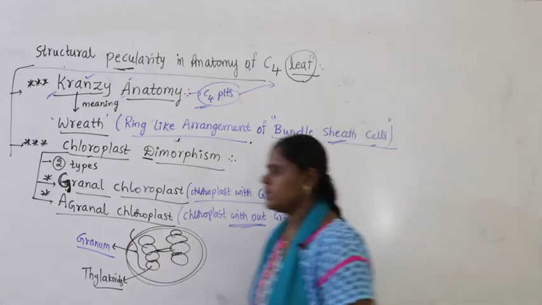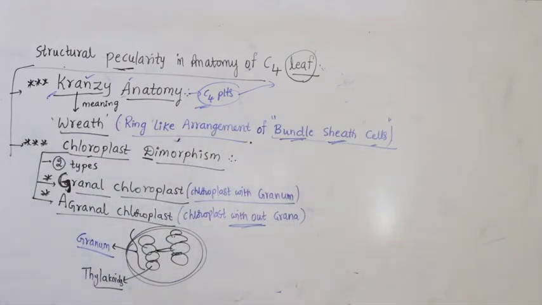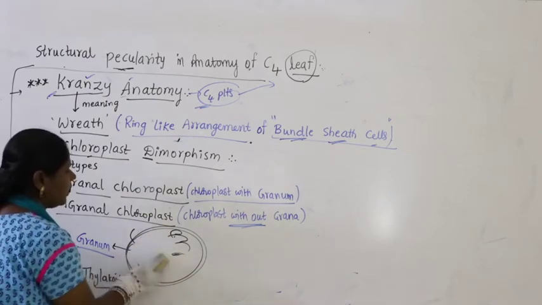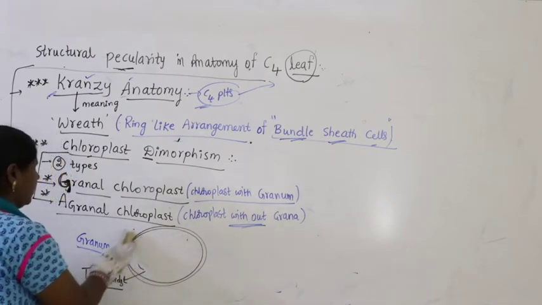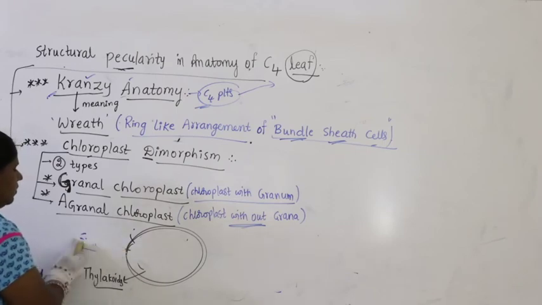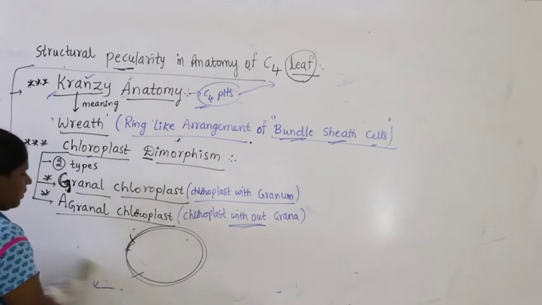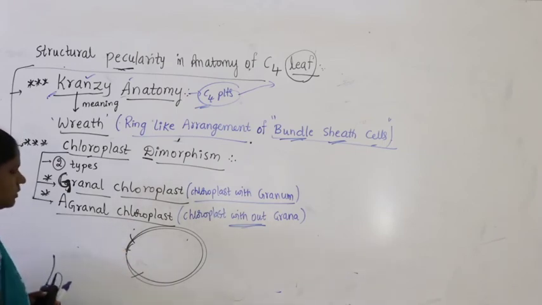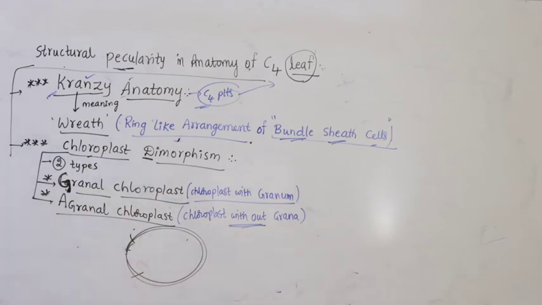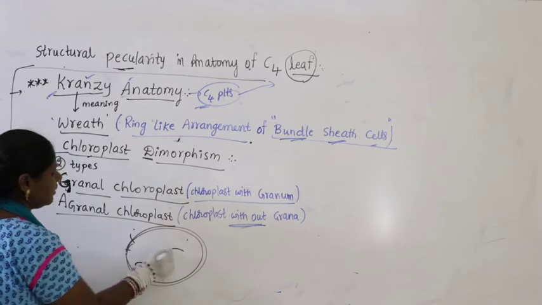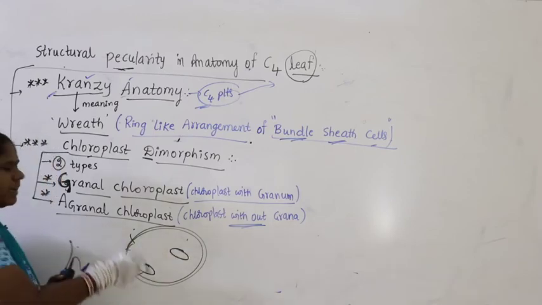So in agranal chloroplast there is no granum. Thylakoids may be present here and there. This is a thylakoid. This is a thylakoid.